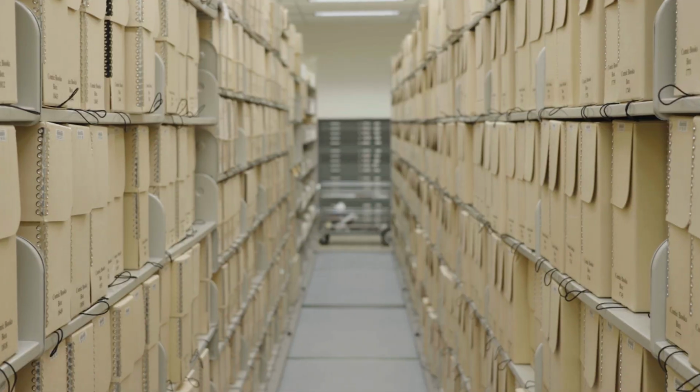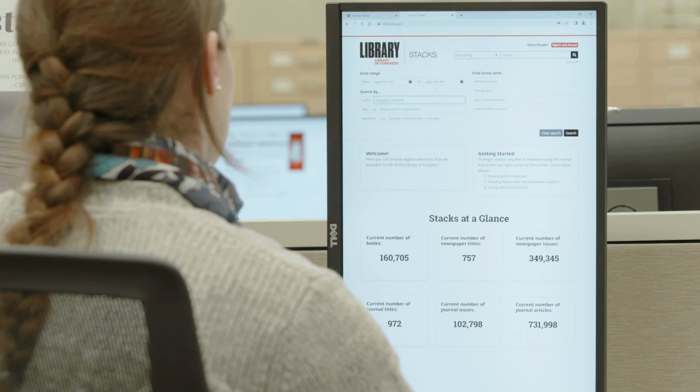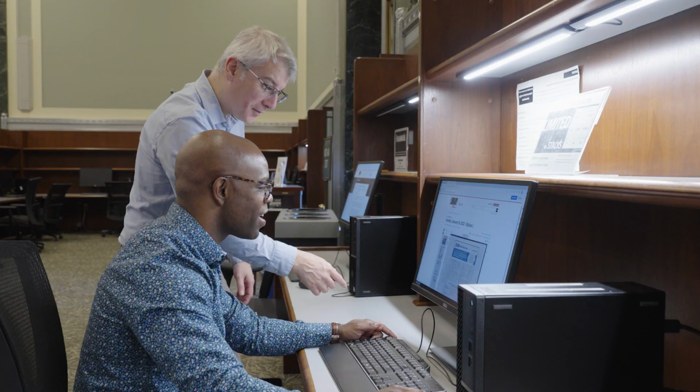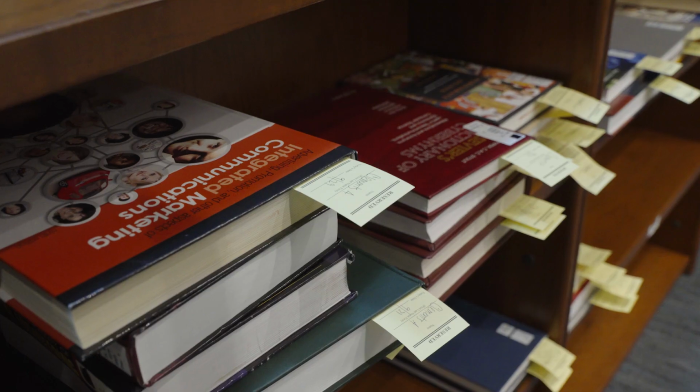These digital stacks, which we simply call stacks, consist of restricted content, meaning that you'll need to be on site at one of the library's Capitol Hill buildings to access it. Stacks enables on-site library visitors to access digital content with certain rights restrictions, but you can still access the rest of the library's publicly available digital collections anywhere in the world.